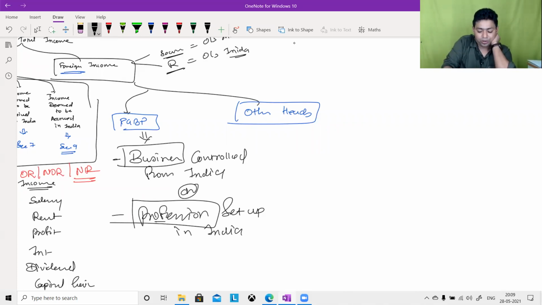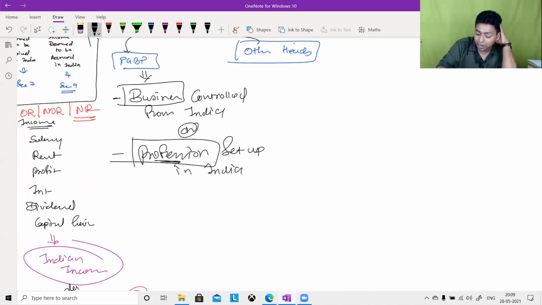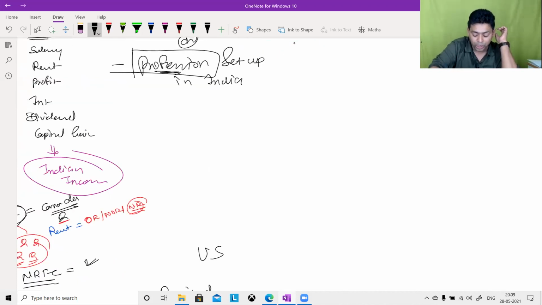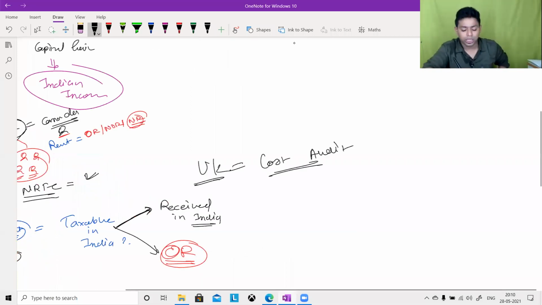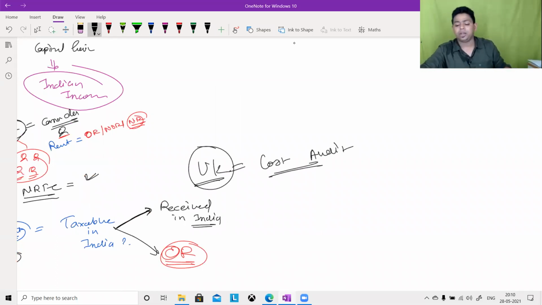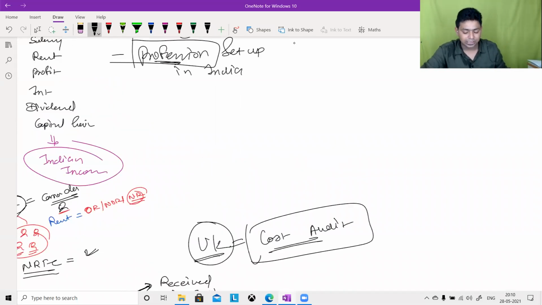So obviously when you become a CMA, and if you get a global opportunity, it's like you are a CMA India, and right now you are working in UK. You are doing some cost audit in UK. You are an Indian CMA and you are doing the cost audit in UK, okay? And you have received the income in UK. It was accrued in London. It was received in London. Will it become taxable in India? Please tell me. Hello?